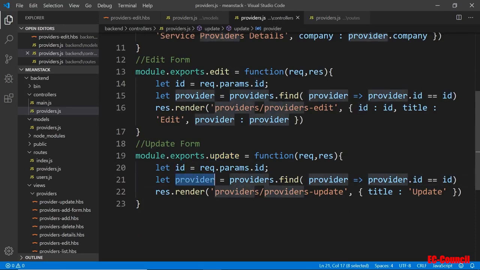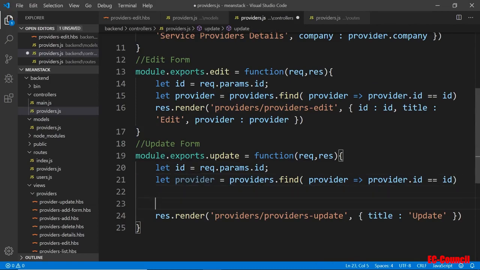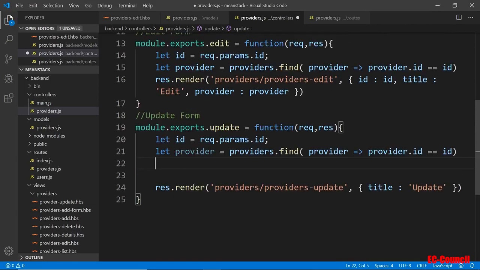So as we search in that list of information, and once you find it, you're going to return that provider back here. And then now we just update that information one by one. So here it's just a lot of typing to do.